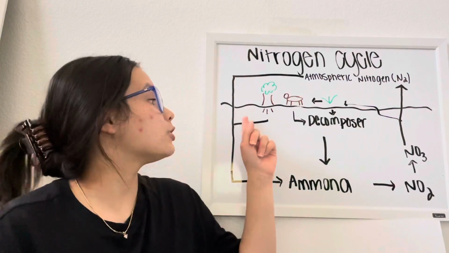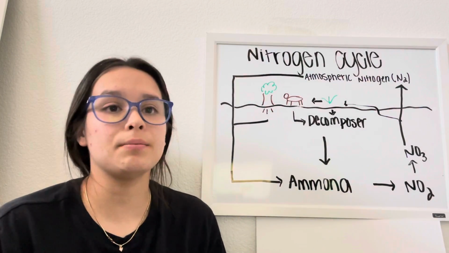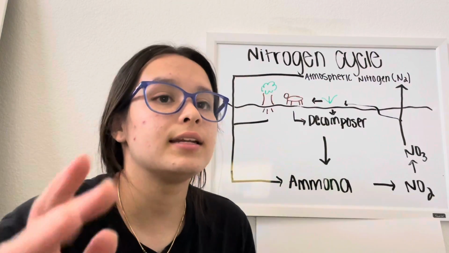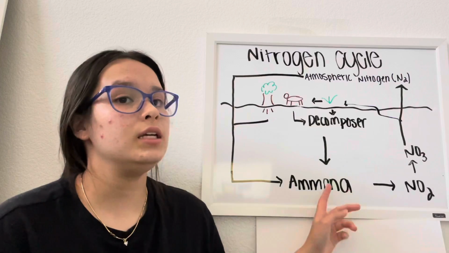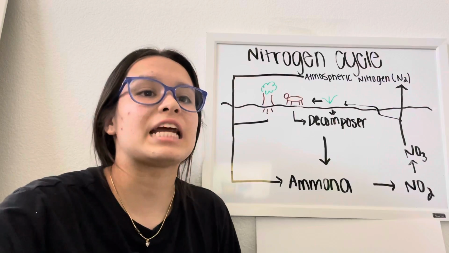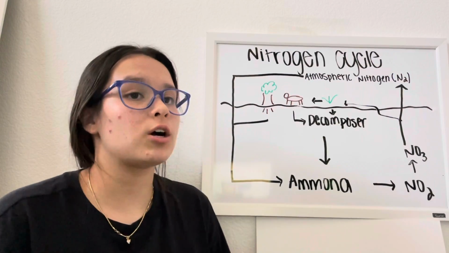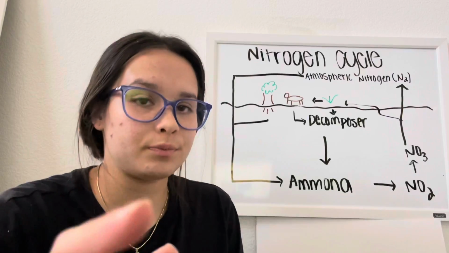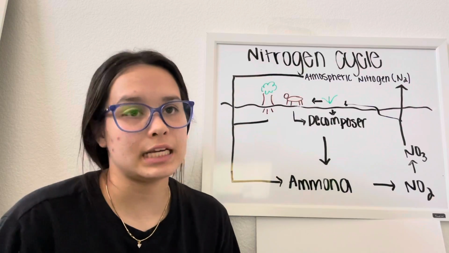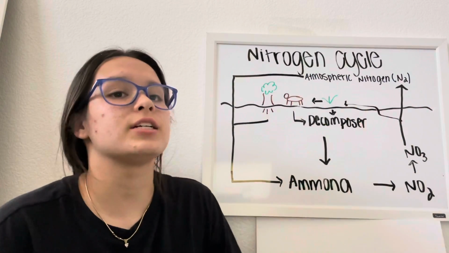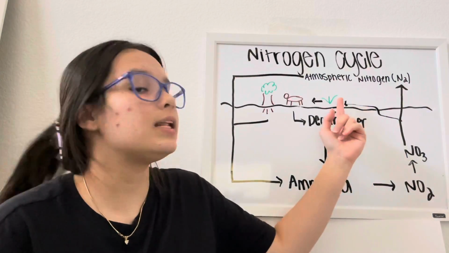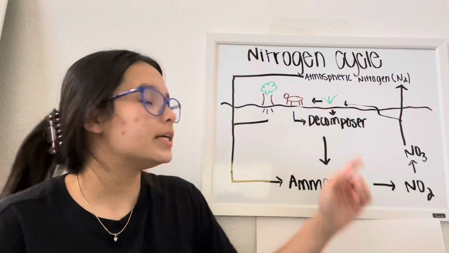Now, once the nitrogen is in the soil, bacteria and plants combined with hydrogen can create ammonia. This process is called nitrogen fixation. Now, from here, it's going to create nitrites and nitrates from nitrifying bacteria, and this process is called nitrification. From here, it can go through a process called denitrification, where it is released back into the atmosphere as N2. The other process, where you follow the squiggly line, is called assimilation, where plants take up nitrates